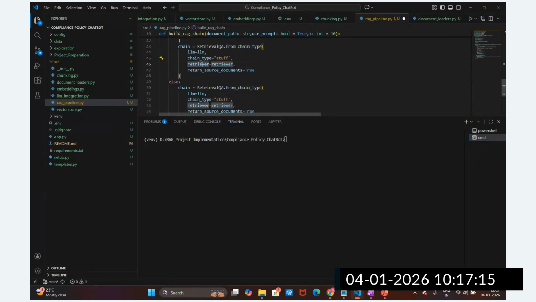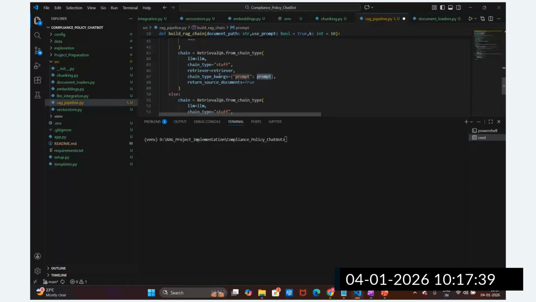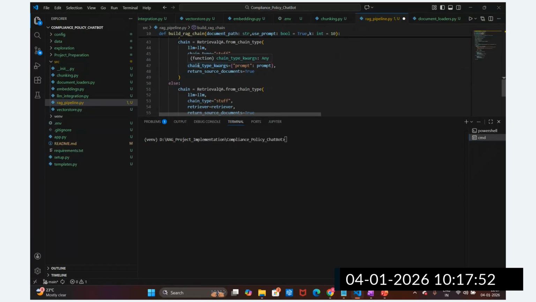Then retriever equal to retriever, and we are using return source documents, equal to false or true. Then I'm going to pass the prompt through the chain type keyword arguments, equal to prompt. This is the prompt we have created, and we pass it here as the chain type argument. The LLM and retriever are there, and in the prompt we are passing the question and answer.